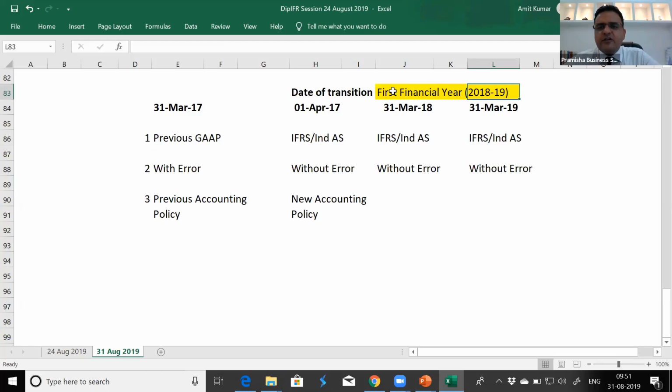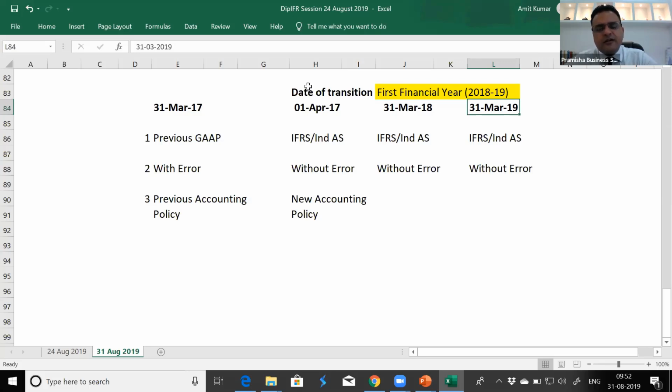The first balance sheet of compliance will be of 31st March 19. So don't get confused between the date of transition and financial year dates. Sometimes there will be transitional standards which say that the transitional provisions apply from financial year 1st April 2018, which means that the first balance sheet will be of 31st March 19, or the date of transition for this transition is applicable from 1st April 17. It is one and the same thing.